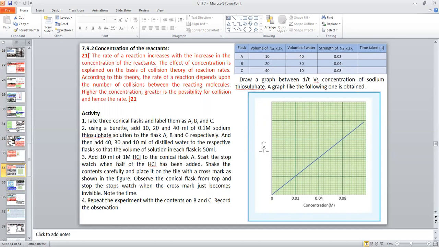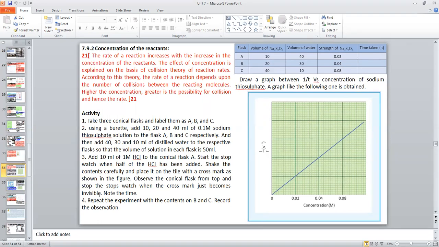After adding HCl, shake the contents carefully and place it on the tile with the cross mark as shown in the figure. Observe the conical flask from the top and stop the stopwatch when the cross mark just becomes invisible.